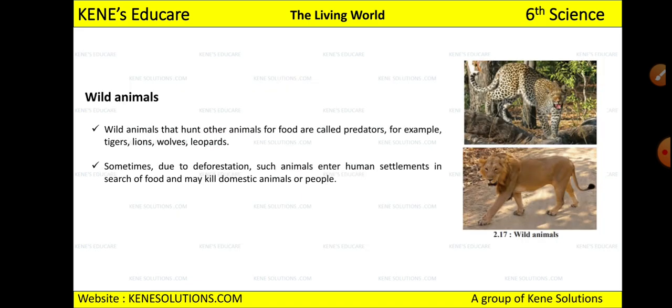Now wild animals, as I told you about wild animals, wild elephants, if they enter human settlements, they will destroy many things, right?